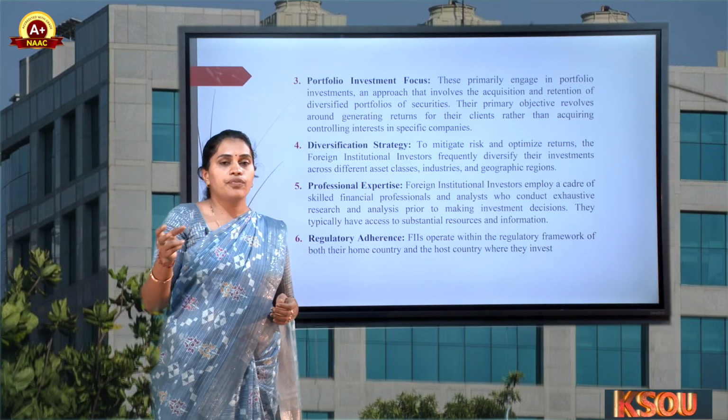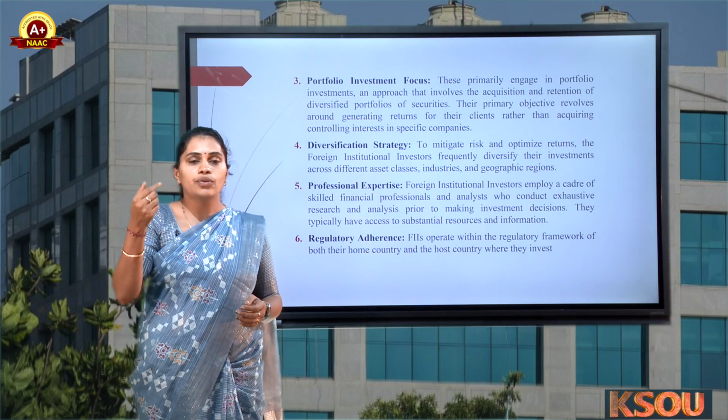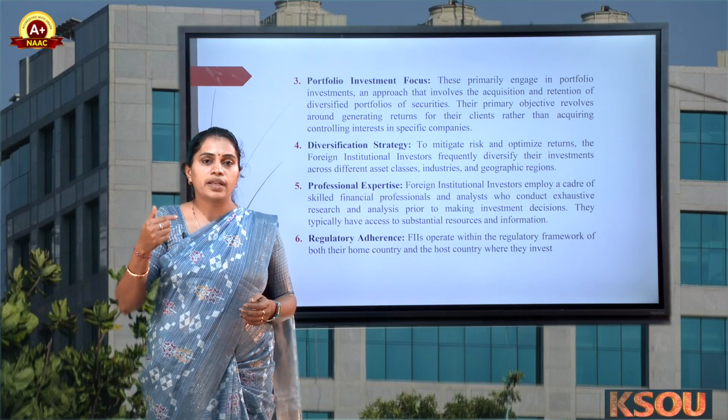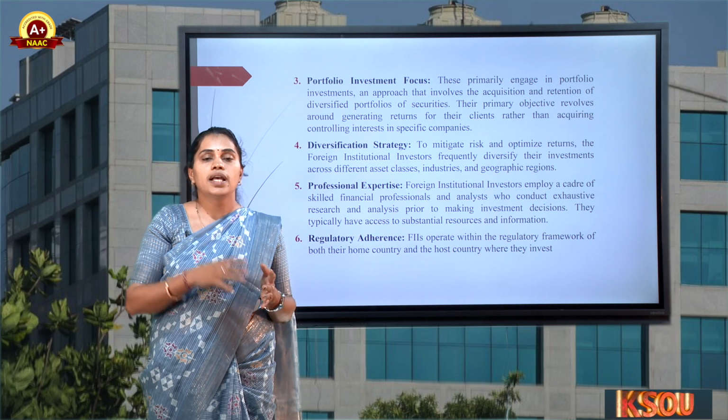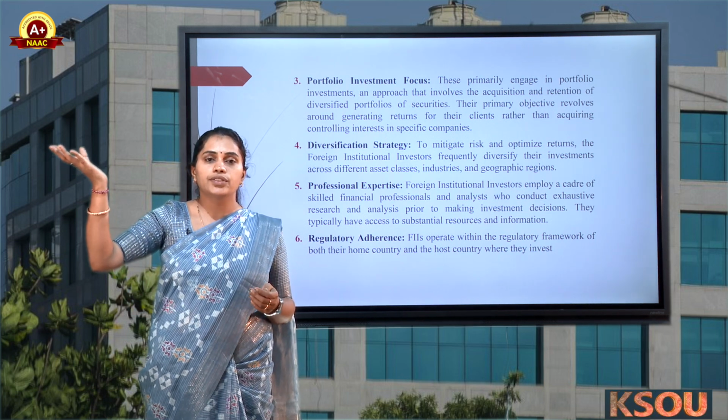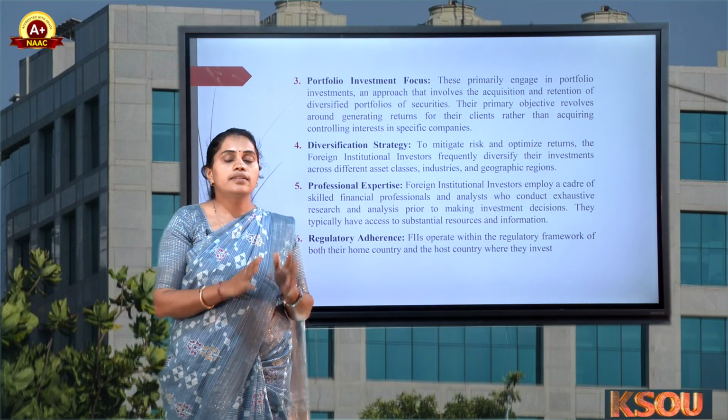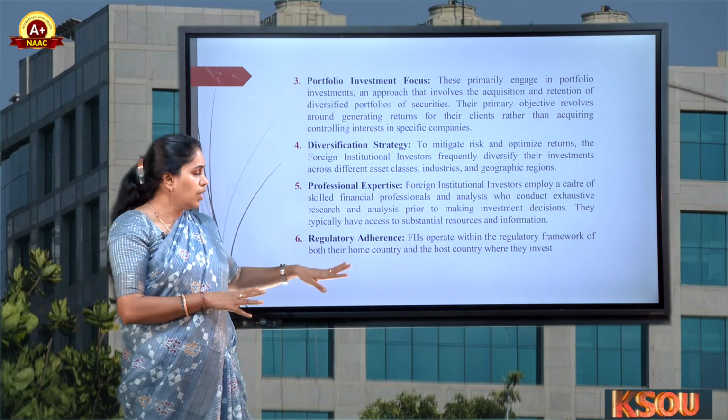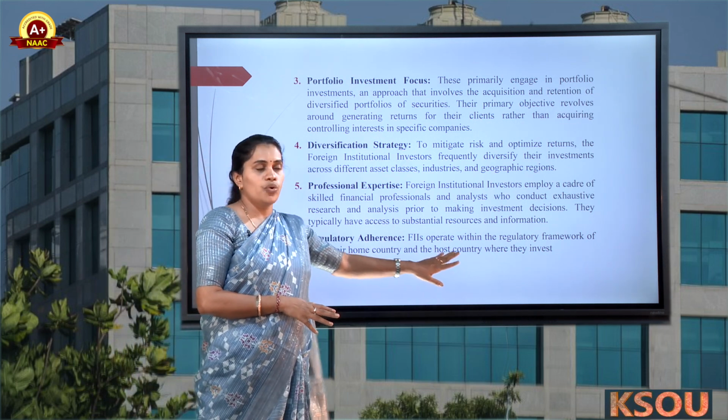So for the regulatory framework, we have to follow the guidelines of the home country, that is SEBI guidelines, as well as the US guidelines. They have to adhere to the rules and regulations of both home country and host country.